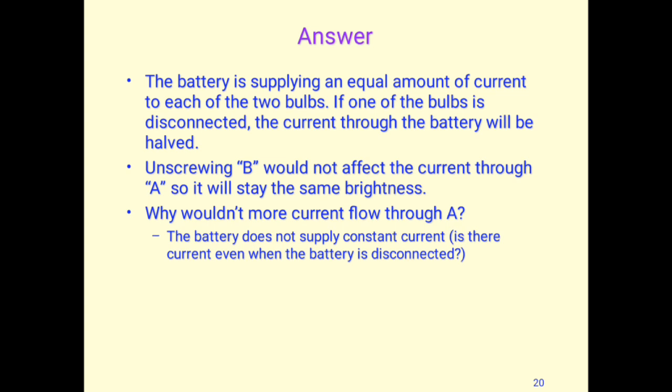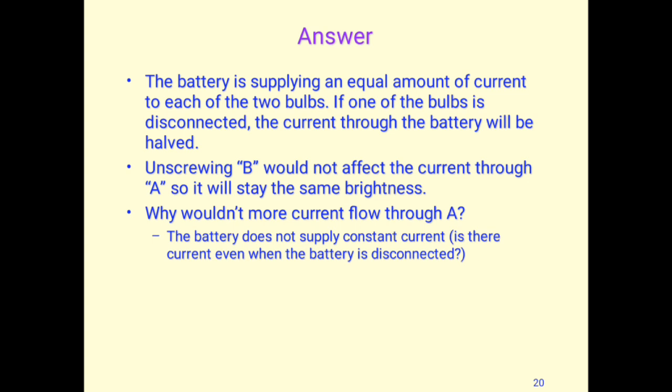The answer is that the battery is supplying an equal amount of current to each of the two bulbs. If one of the bulbs is disconnected, the current through the battery will be halved. So if we remove B, this would not affect the current through A. It will stay at the same brightness. There won't be any change in brightness even if we remove either bulb. So why wouldn't more current flow through A?